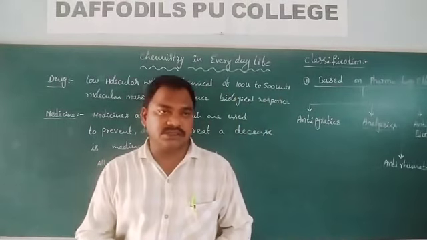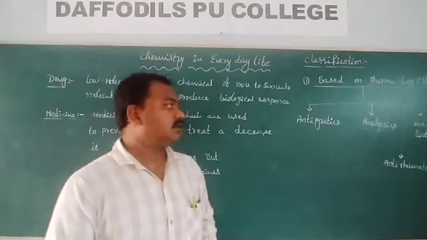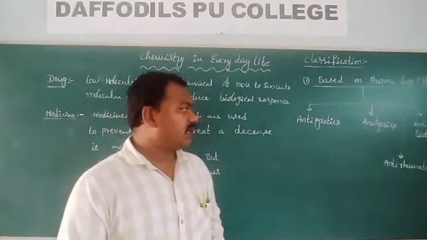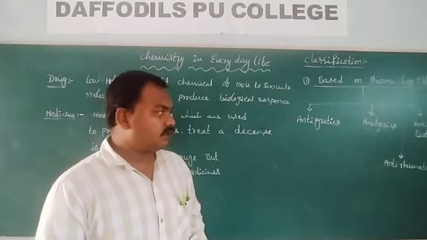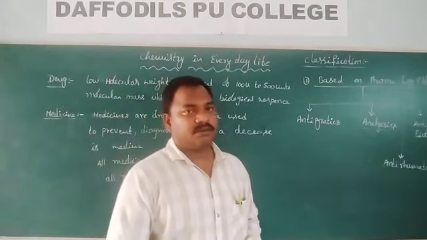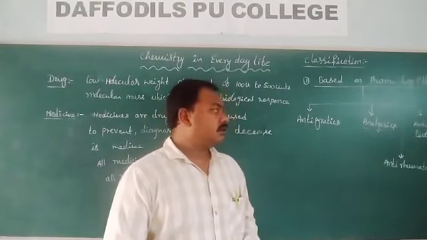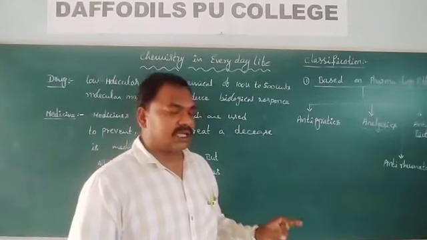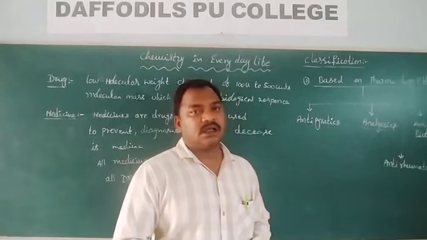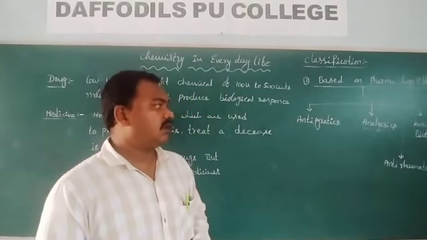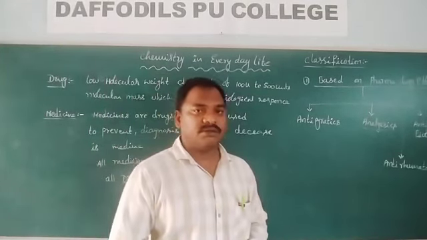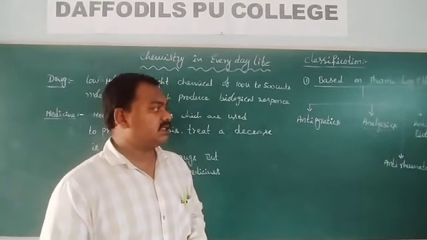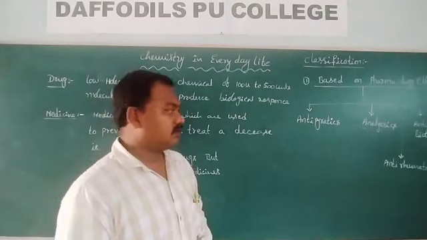Analgesics are the medicines which are used to reduce pains. Some of the medicines which work as antipyretics also work as analgesics.